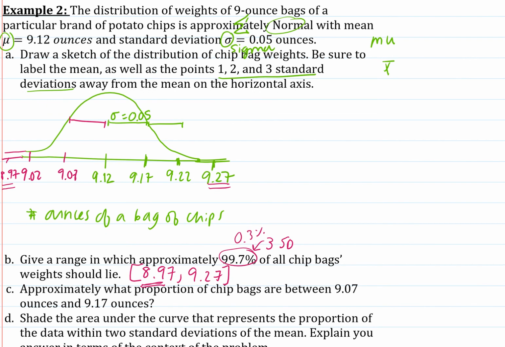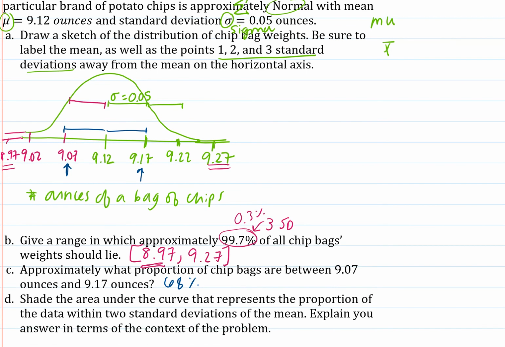Okay, what proportion are between 9.07 ounces, that would be here, and 9.17 ounces, so that's 1 standard deviation below and 1 standard deviation above the mean. So 68% of the bags of chips weigh between 9.07 ounces and 9.17 ounces.